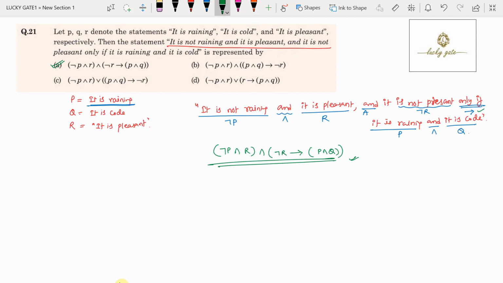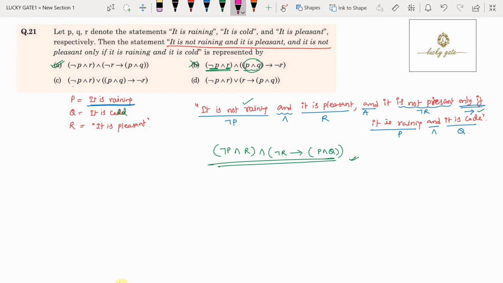Now you check what option B says. Negation P is nothing but "it is not raining". Okay, the first part is correct. And R, what is R? It is pleasant. Means the first part of option B says it is not raining and it is pleasant, and it says P and Q. What is that? It is raining and it is cold, right? But what is the statement given? It is not pleasant, but here it is given raining and cold. This is an incorrect representation. So option B is incorrect.